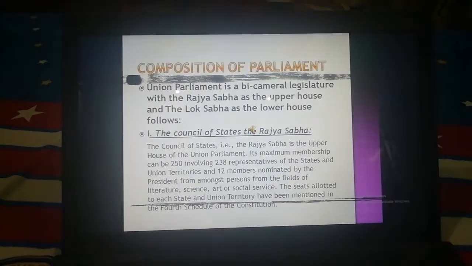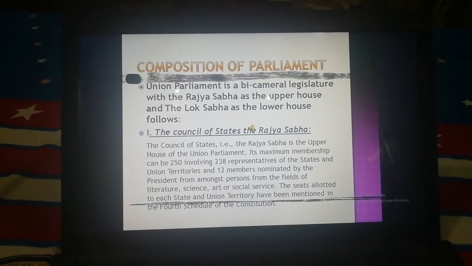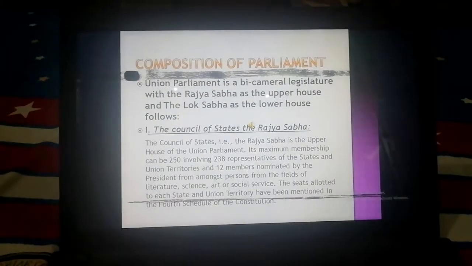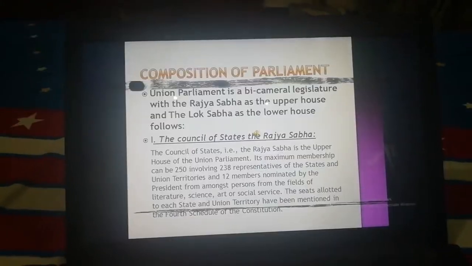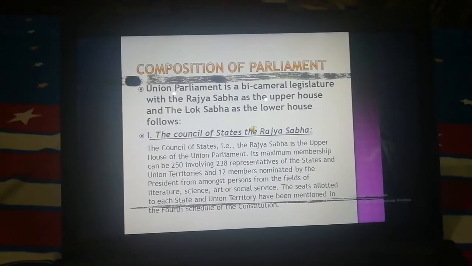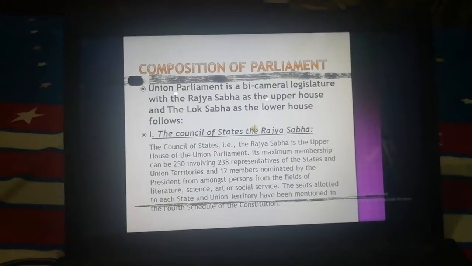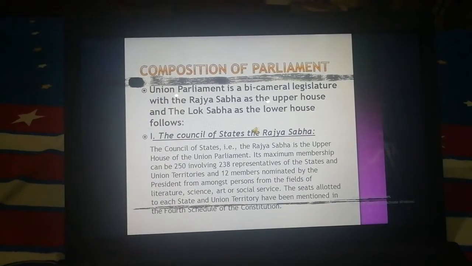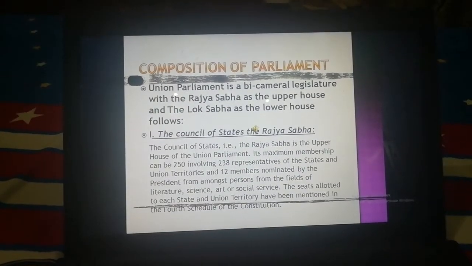The Council of the States, that is the Rajya Sabha, is the upper house of the Union Parliament. Its maximum membership can be 250, involving 238 representatives of the states and union territories and 12 members nominated by the President from amongst persons from the fields of literature, science, art or social service. The seats allotted to each state and union territory have been mentioned in the 4th Schedule of the Constitution.